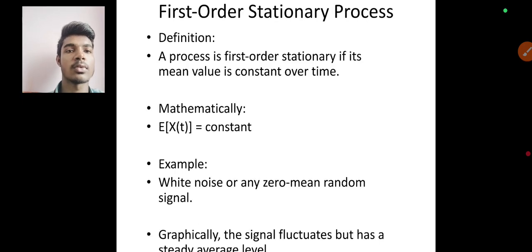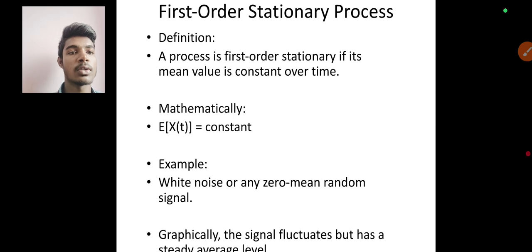Now let's go through the first order stationary process definition. A process is first order stationary if its mean value is constant over time.